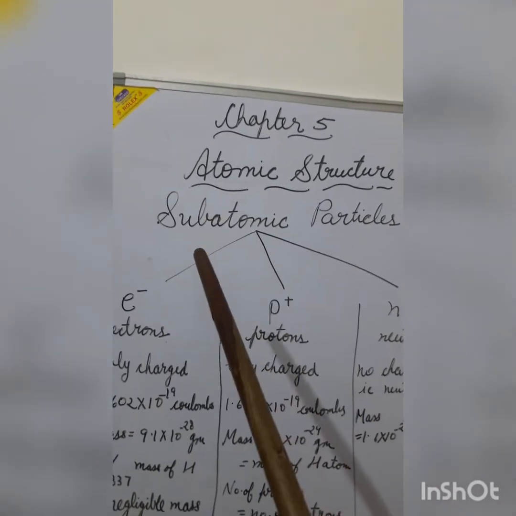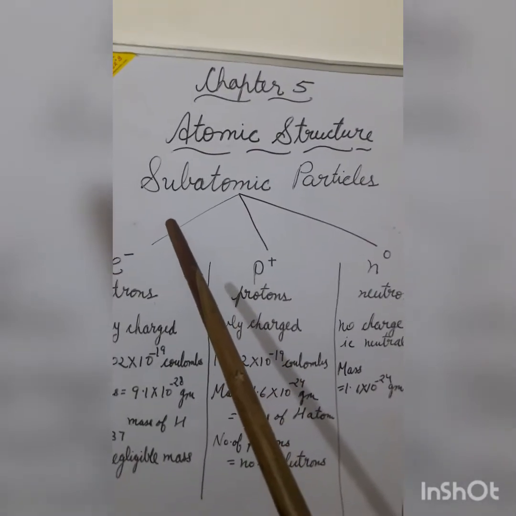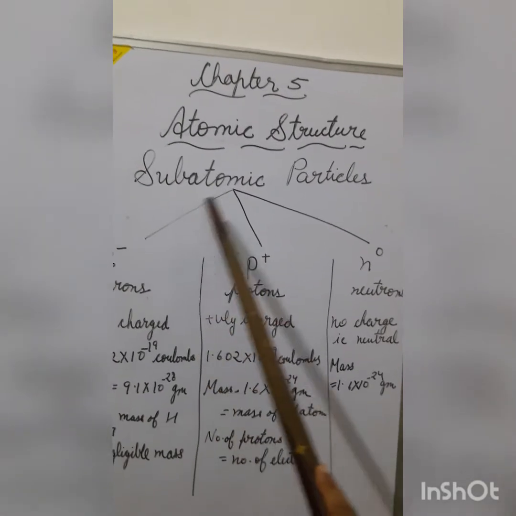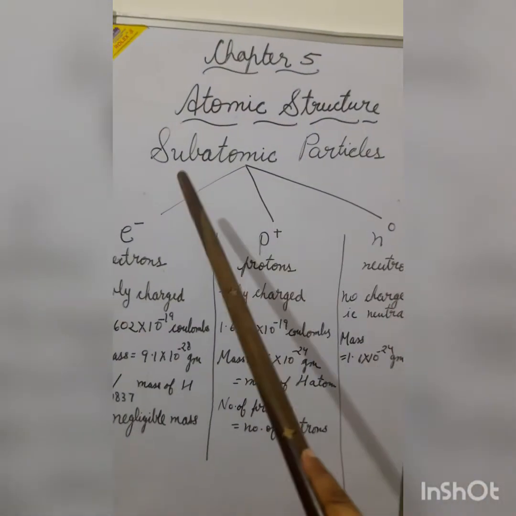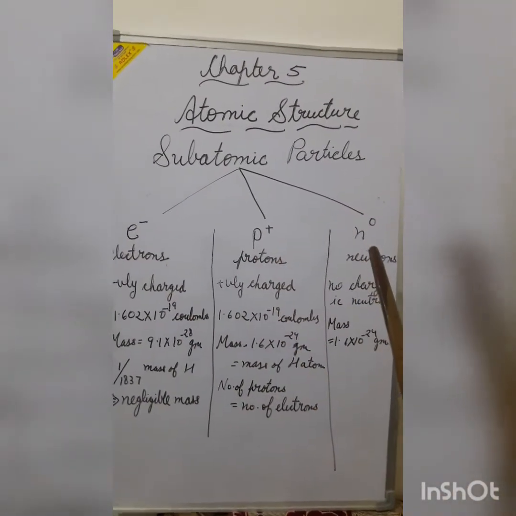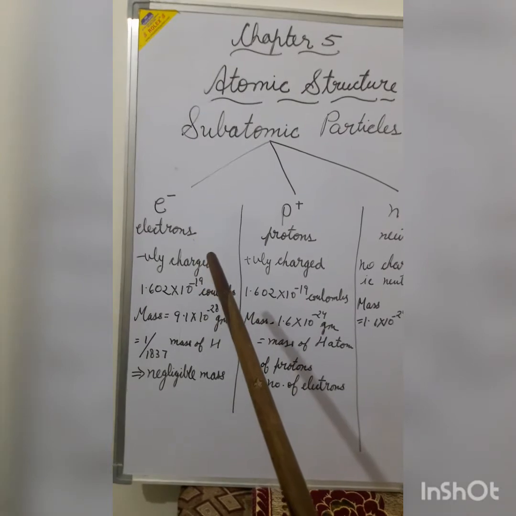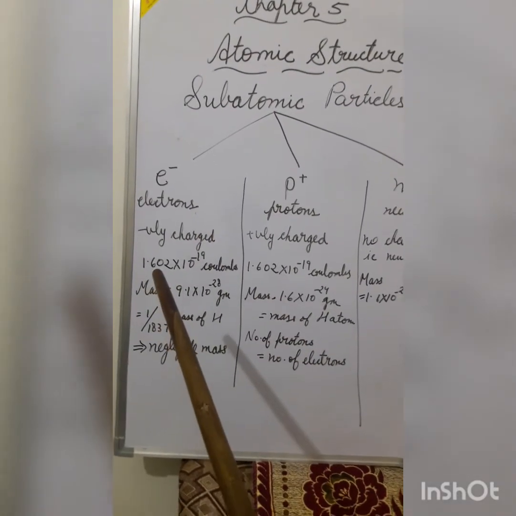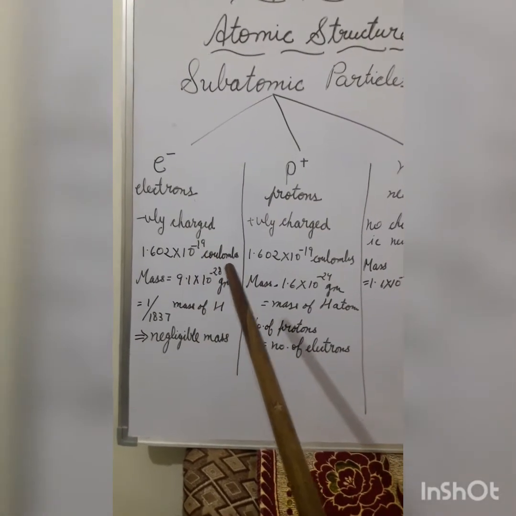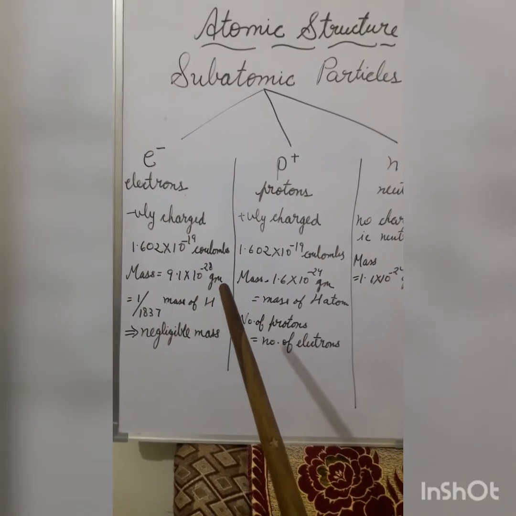According to Dalton's theory, the atom is indivisible, but in the early 20th century, various experiments were done which told that the atom can be divided into subatomic particles. There are 3 subatomic particles: electron, proton, and neutron. Electrons are the negatively charged particles present in the atom. They have a negative charge of 1.602 into 10 to the power minus 19 coulombs. The mass of electron is 9.1 into 10 to the power minus 28 grams,